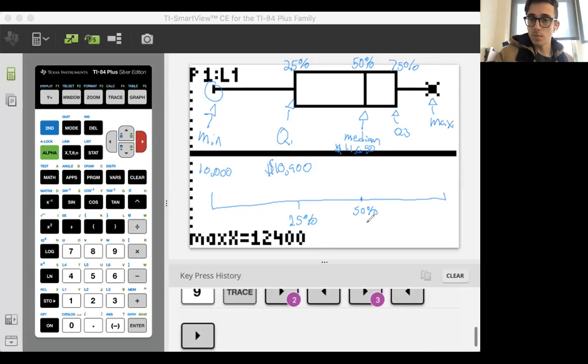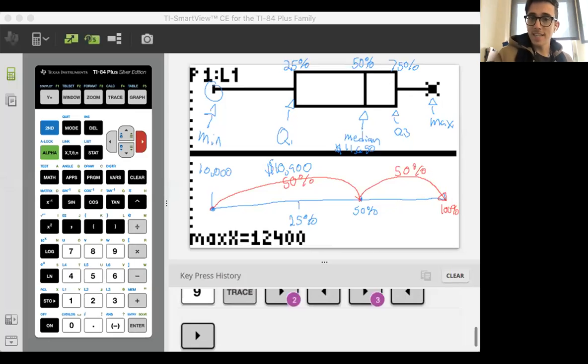If you were going to run from here to here, that's definitely 50% of all the data. So what about from here to here? How much do you think that's going to be? Well, to jump from 50 to 100%, that would be the remaining 50% of the data. It's kind of cool. It's all there.